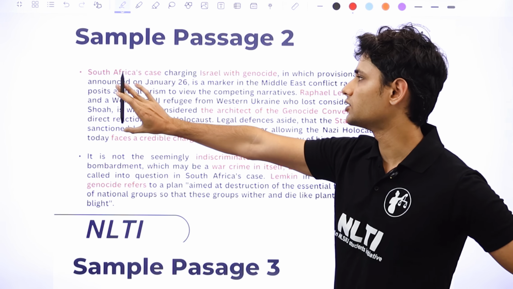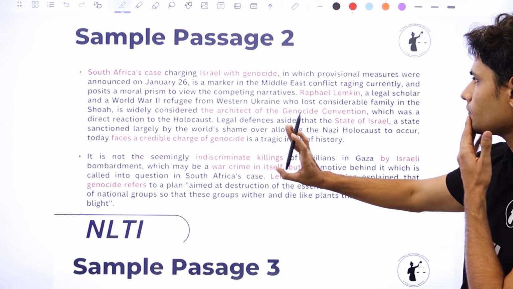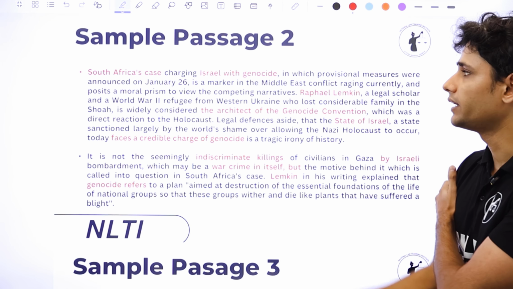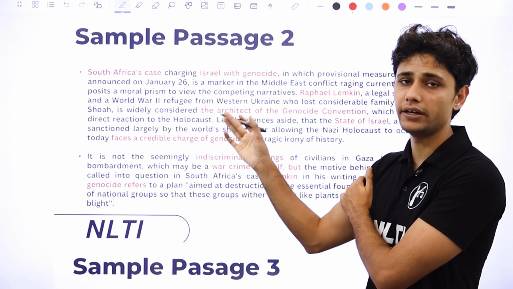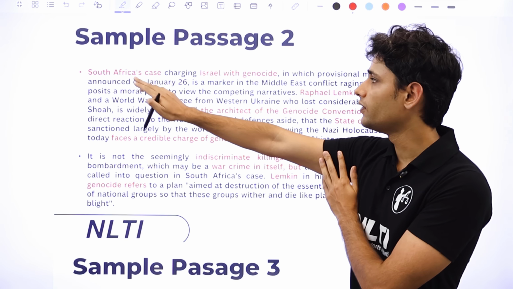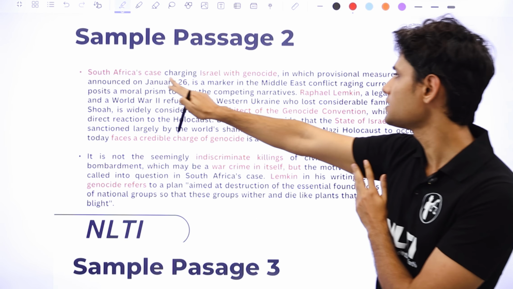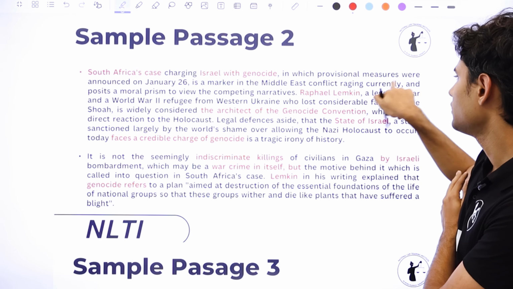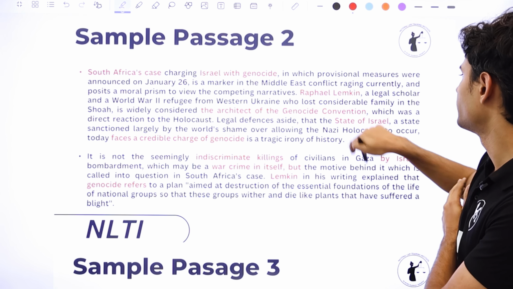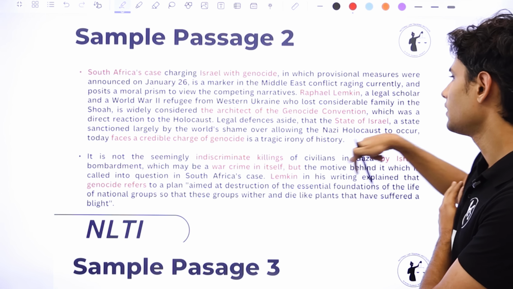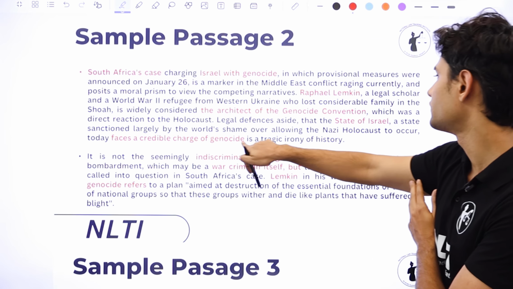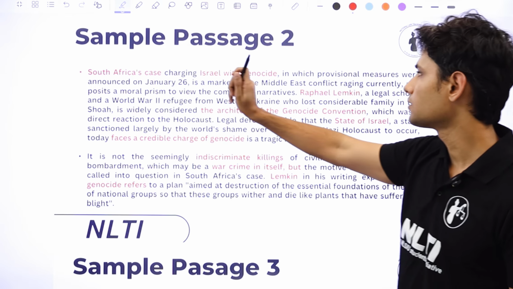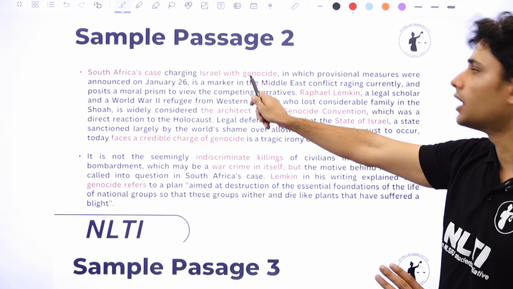So if you were to read this passage, I think it is largely about how Israel, even though it's still ongoing, the Israel-Palestine conflict, and South Africa had charged them with genocide before the International Court of Justice. Now, if you were to only read these red highlighted portions, which are South Africa's case, charged Israel with genocide, Lemkin, who is a scholar, the architect of the Genocide Convention, the state of Israel, state sanctioned, and so on, faces a credible charge of genocide. This whole paragraph is basically summed up into 5 to 6 words. South Africa's case, Israel with genocide, basically they have charged them with genocide.